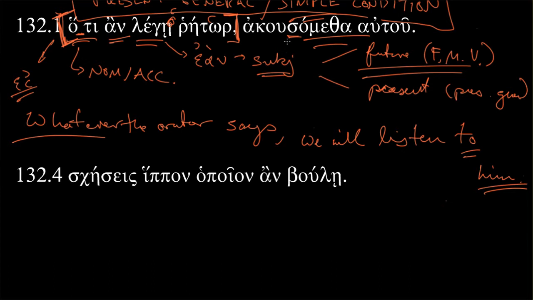The kernel, the absolute essence of the sentence is akousometha. That's our subject. Well, what's our subject? The implied hemeis, us, we, in the nominative. We will hear him. So this could only be reflexive if it were referring back to the first person plural. It'd need to be hemon autoon, or it'd be hemon hauton. We were listening to ourselves. That's the only way it could be reflexive. So even though we have a nominative here that's earlier in the sentence, just because it's closer to the beginning doesn't mean it's the subject of the main sentence. Akousometha is our main verb. We are our subject. So autou cannot be reflexive.